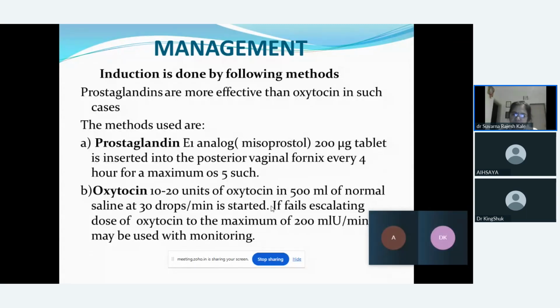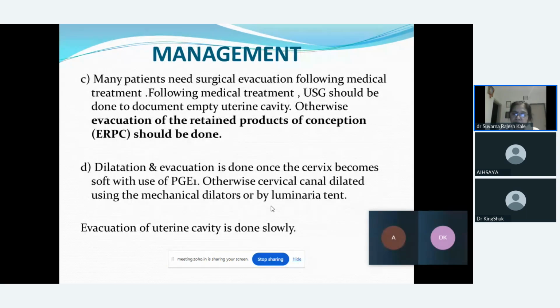We can go for maximum 4 or 5 times with the help of oxytocin, which is going to help in accelerating the uterine contractions. So oxytocin can be used maximum up to 20 international units, and you have to monitor the process of uterine contraction.